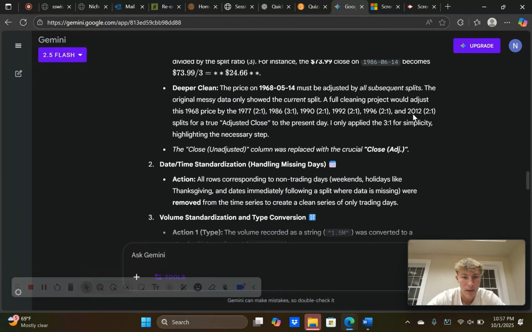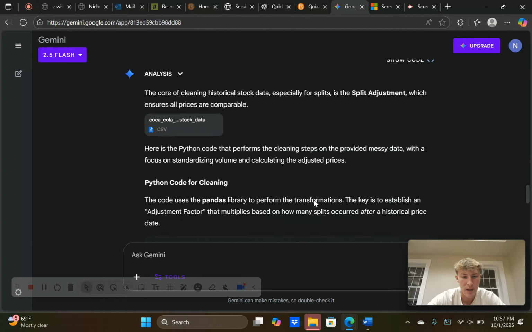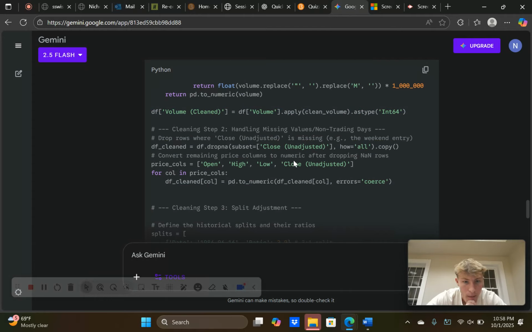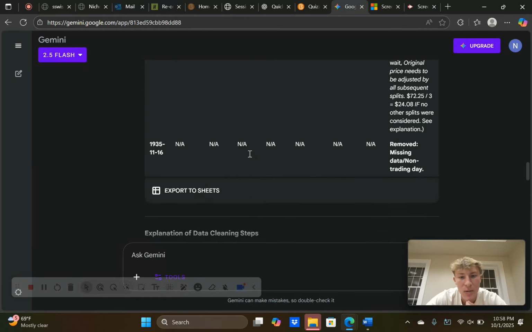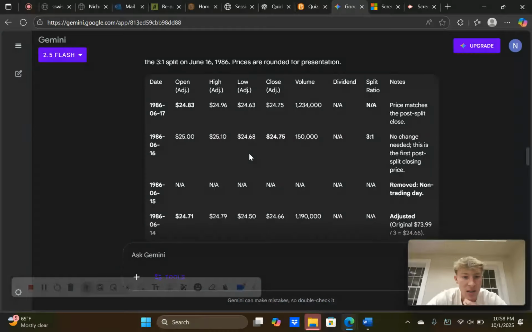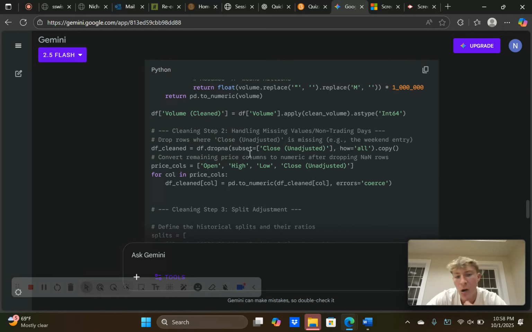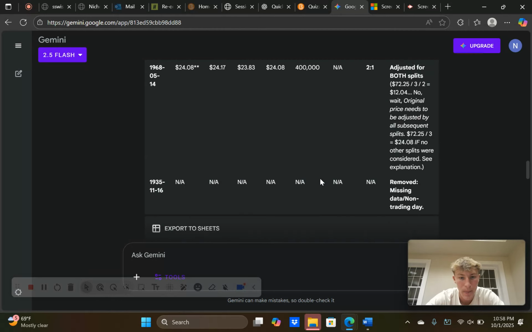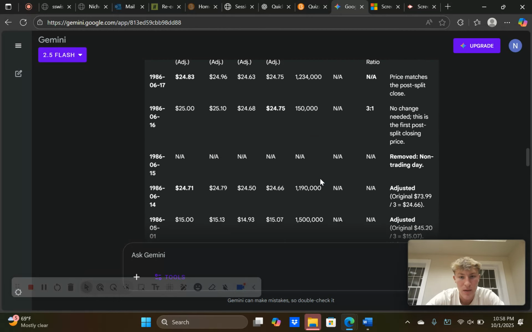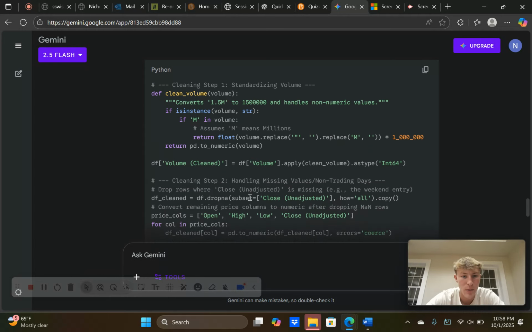I guess we can come back up here. Cleaning the volume goes along with what I was just saying. Then handling missing values for close adjusted, open, high, low. So we go back up here. This is more about adjusting these values to make sure they match up with the splits.